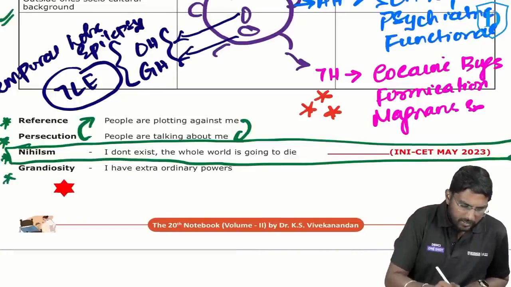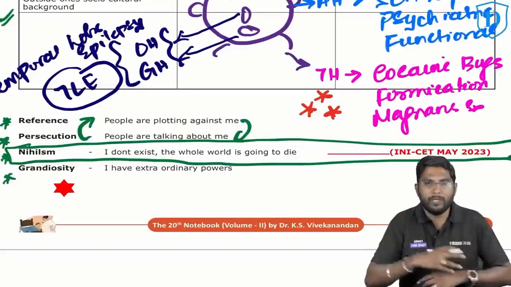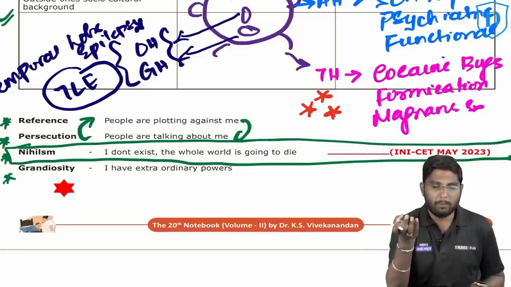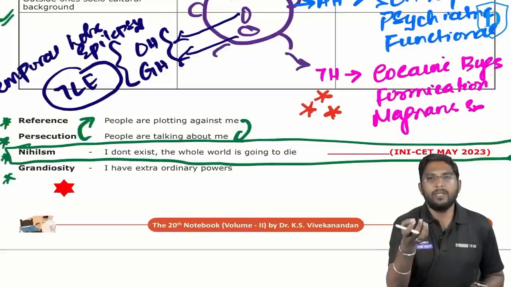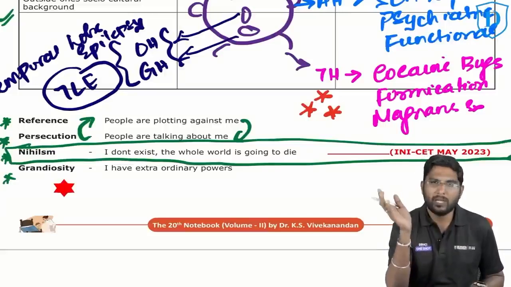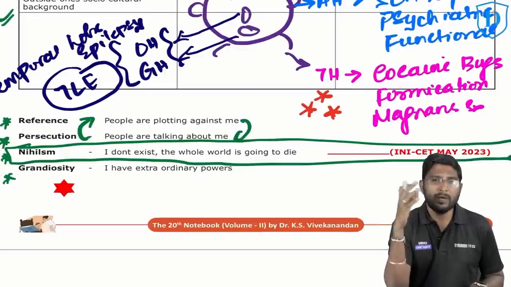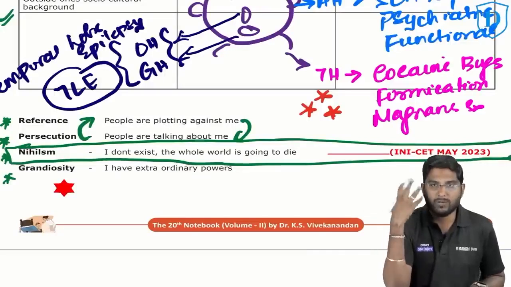Next, a person comes and says, sir, I'm a very, very smart person. I know a lot of popular people. I know a lot of celebrities. There is a small poor fellow in India called Ambani, sir. He had a small marriage in his hut. He invited me for that marriage. I told him, no, man, I cannot waste time on your marriage. He told me he will stop the marriage if I'm not coming, sir. So I went to his marriage. So a person who claims he's extraordinarily powerful, that is nothing but grandiosity, delusion of grandiosity.